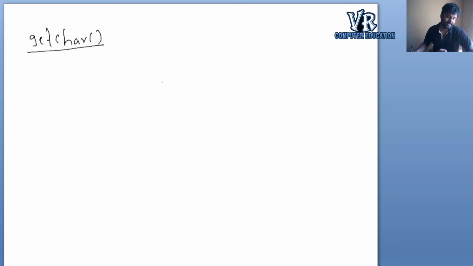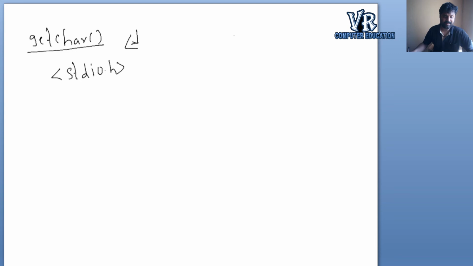So here it will also receive only one character, and that character will be displayed on the console when we press the enter key. If you don't press it, it will not print. If you press the enter key, then only it will print. That is the difference. And this is located in the stdio.h